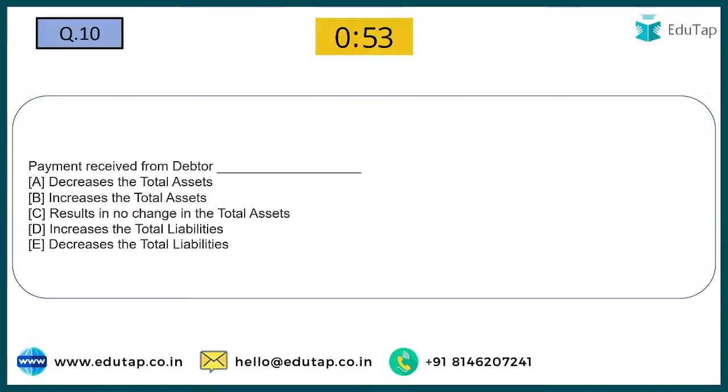Now we have the 10th question, that is payment received from debtor. How is it going to impact the assets or the liability? It is asking, does it decrease the total asset? No, it does not. Why? When payment has been received from debtor, suppose you have debtors of 1 crore rupees, and now suppose the debtor has given you 50 lakh.